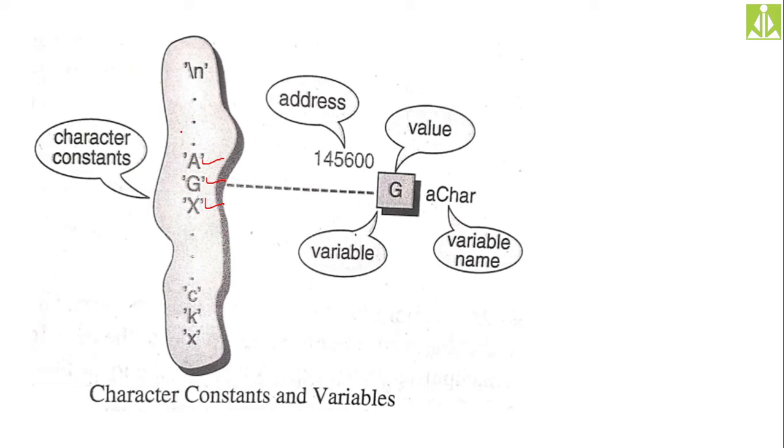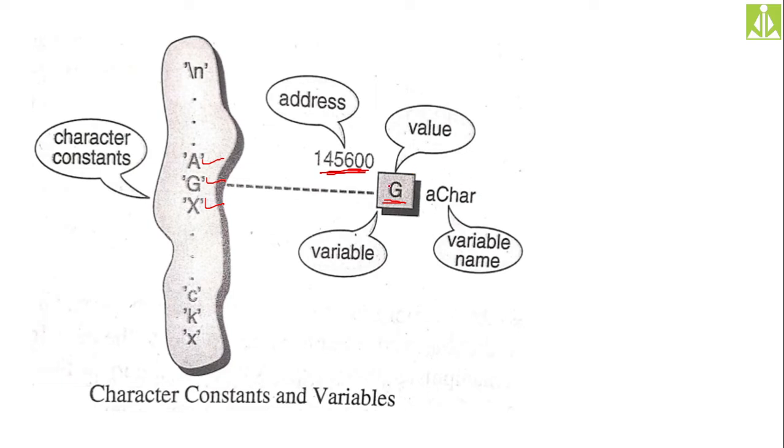Every element in the character pool is a character constant, and if you store that character constant inside a memory location, then G, as a character, becomes the value. This memory location is a variable, and the character A is the identifier of that variable. What we have written over here is the address of this memory location.